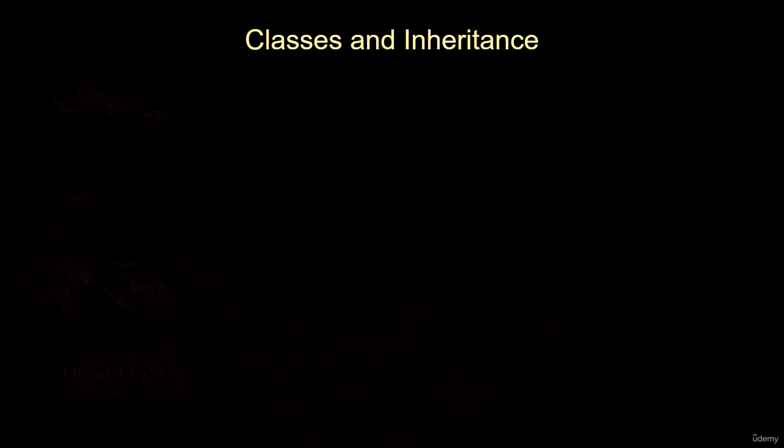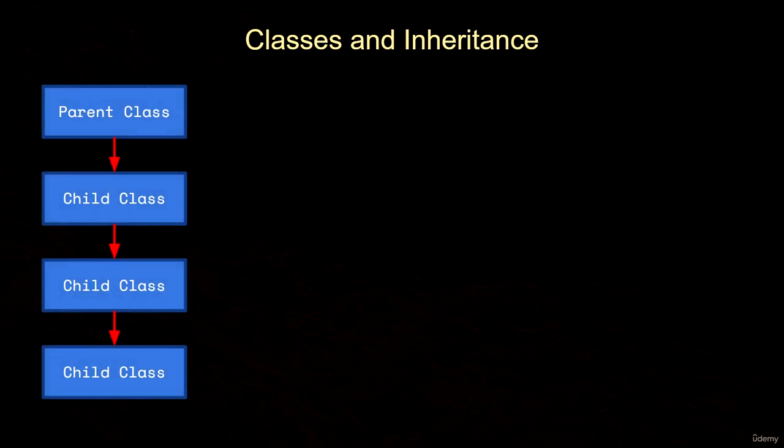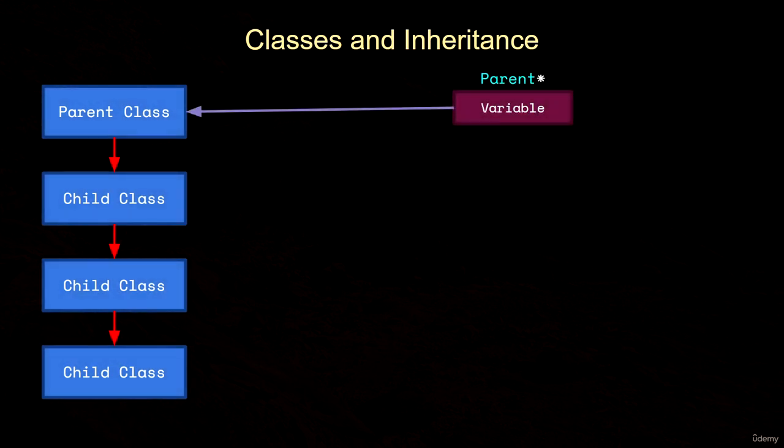Now, when you have a given inheritance hierarchy, you might create a variable of type pointer to parent. A pointer is a variable designed to hold an object's address. So a variable of type pointer to parent is capable of storing the address of an object derived from the parent class. When a pointer stores the address of a given object, we say that it points to that object.